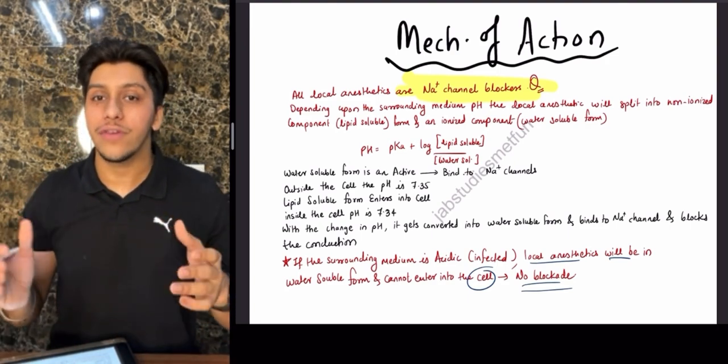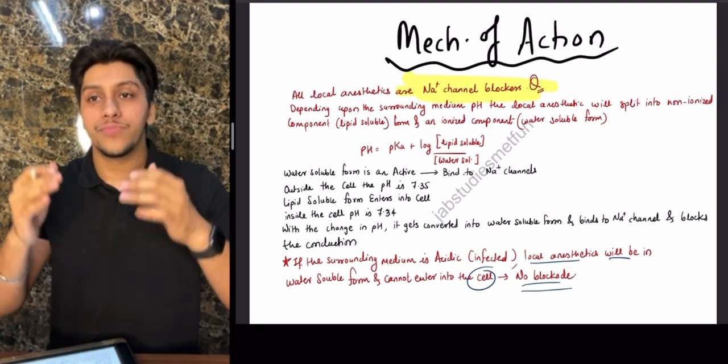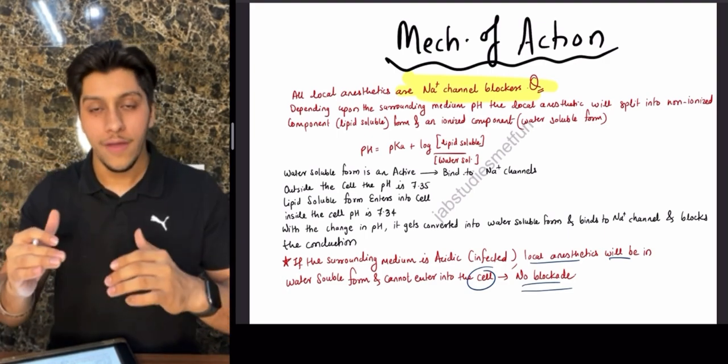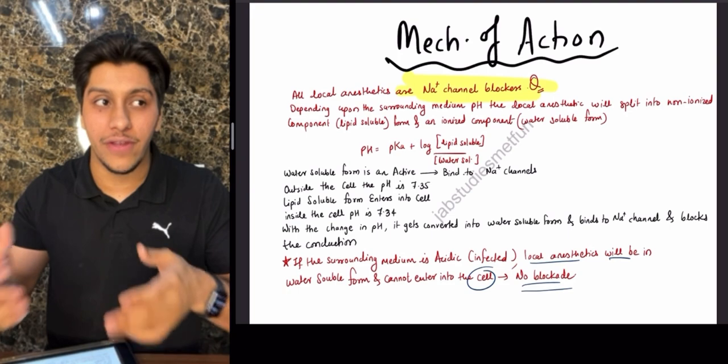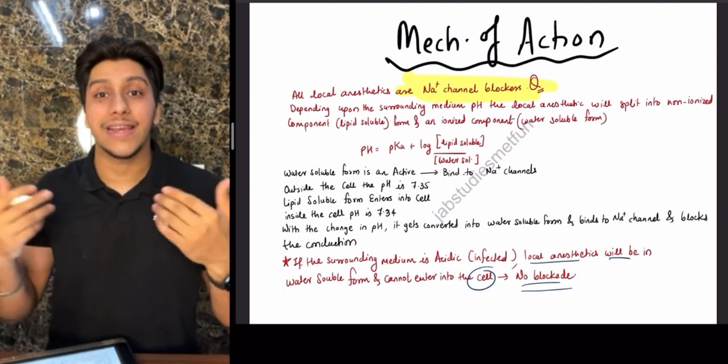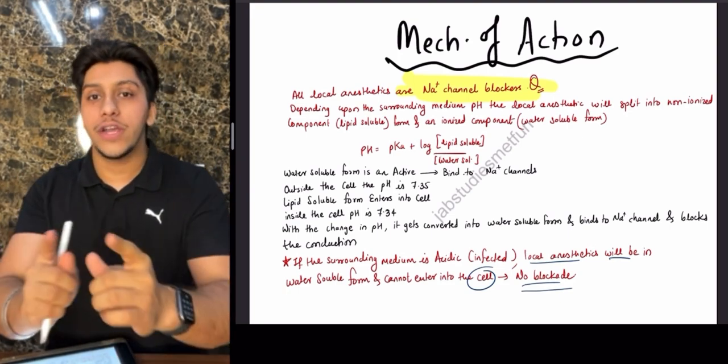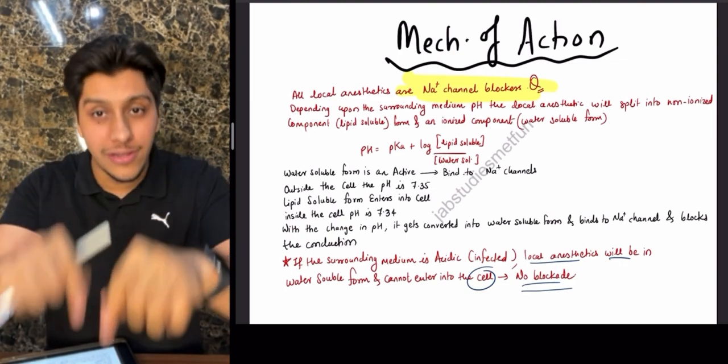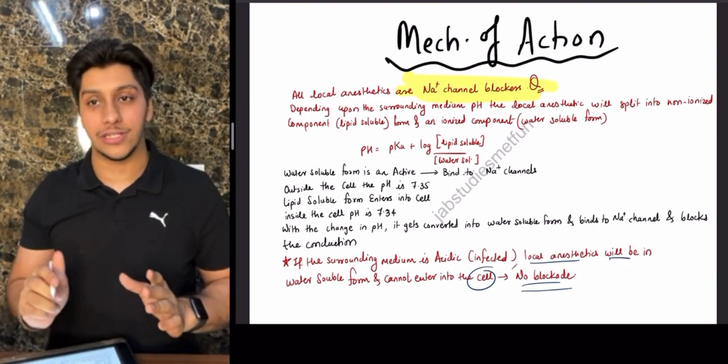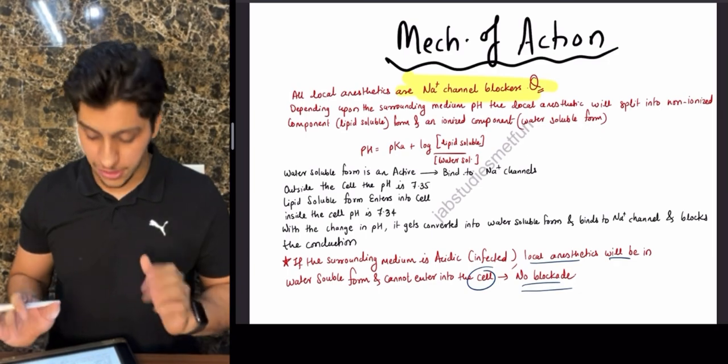That is why whenever the environment is acidic in nature, the effect of the drug is going to be low. Whenever the environment is basic in nature, for example when we are giving sodium bicarb, which is an alkali solution, around that area the drug won't get ionized. Directly, it will go into the cell in a faster way and get ionized. I hope you understand the mechanism of action.